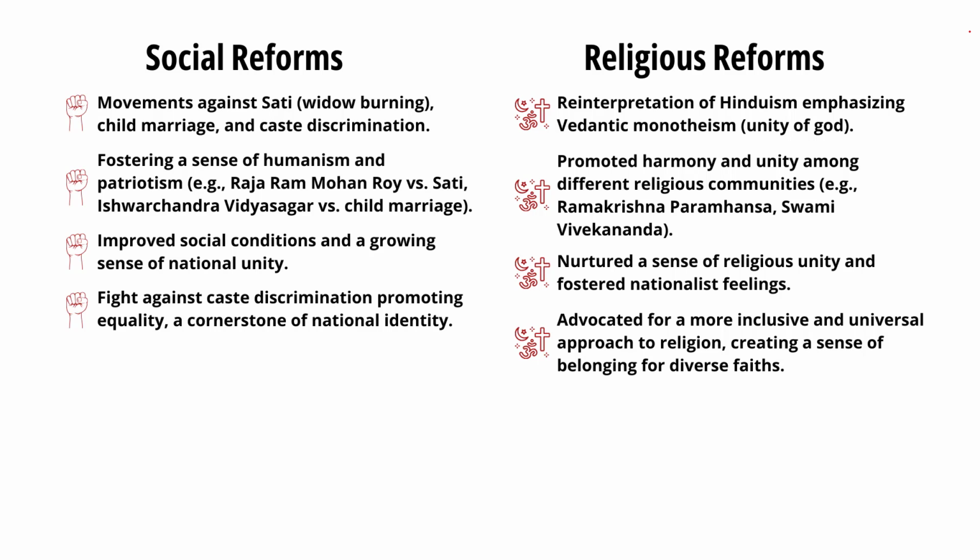Social reform movements aimed at eradicating practices like sati, that is the burning of widows, then child marriage and caste discrimination. This fostered a sense of humanism and patriotism. Reformers like Raja Ram Mohan Roy fought against sati and Ishwar Chandra Vidyasagar campaigned against child marriage. These efforts not only improved social conditions but also contributed to a growing sense of national unity.